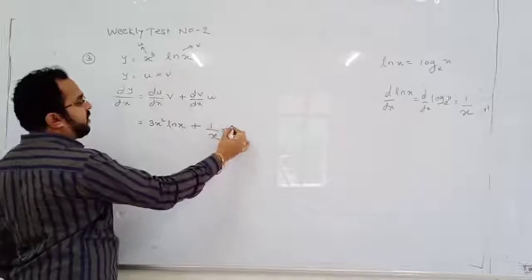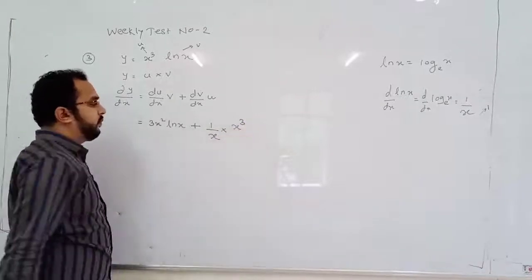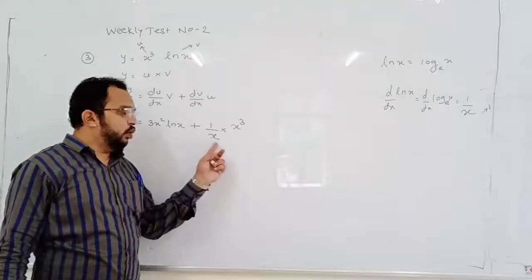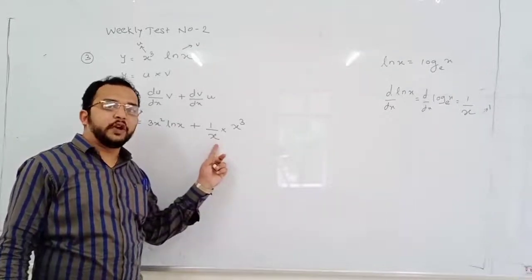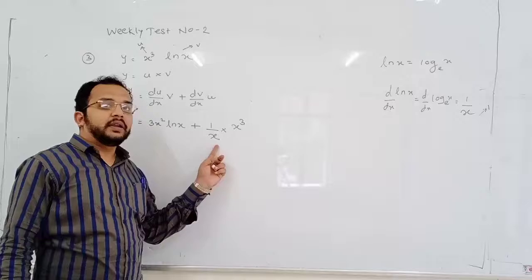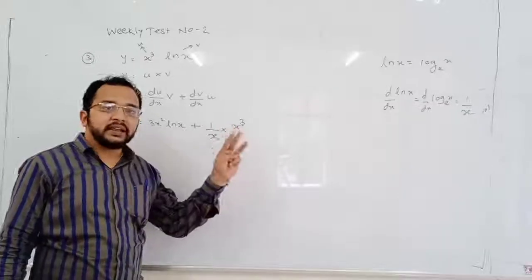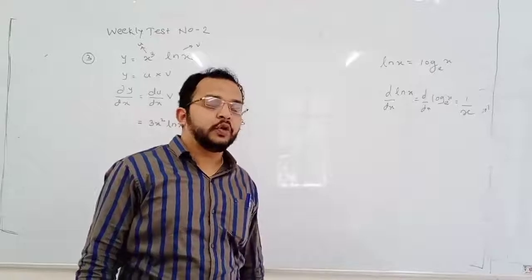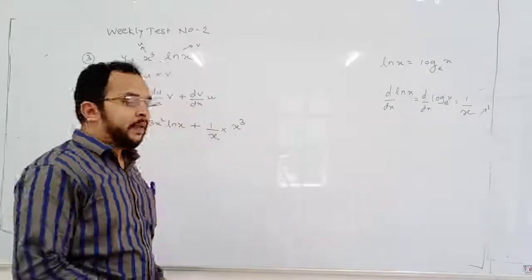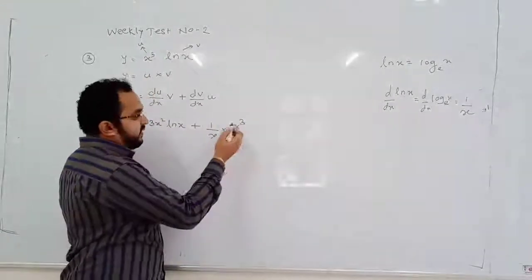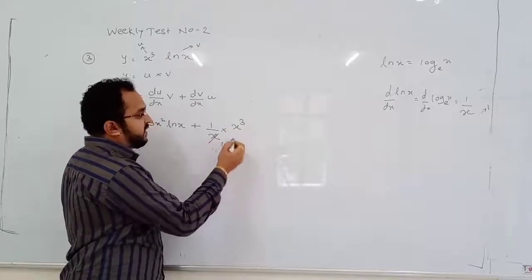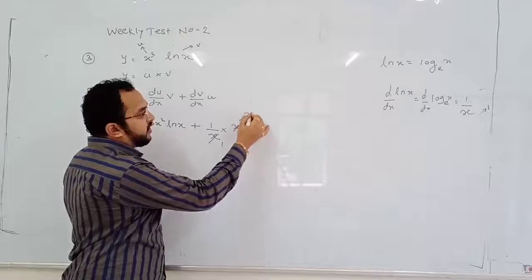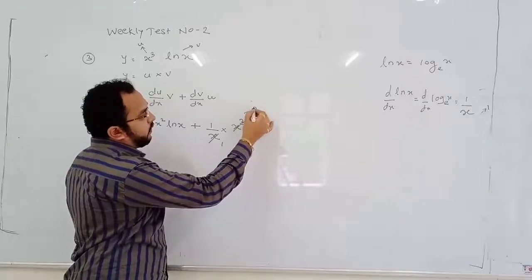What is the first function? X cube. Now tell me, here only a single x is present in the denominator and 3 x's are there in the numerator in x cube. So when I cancel, 1x cancels out from x cube and x square will be remaining.